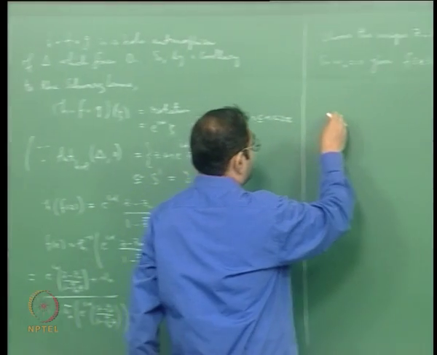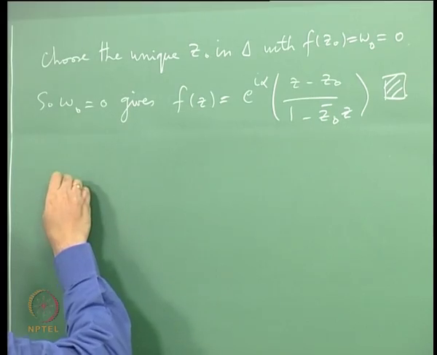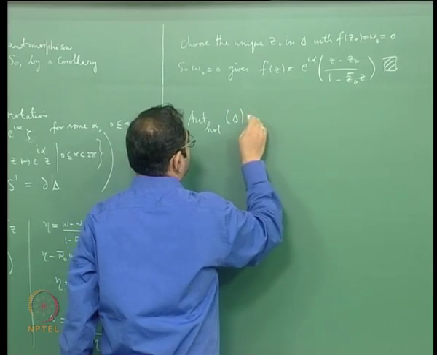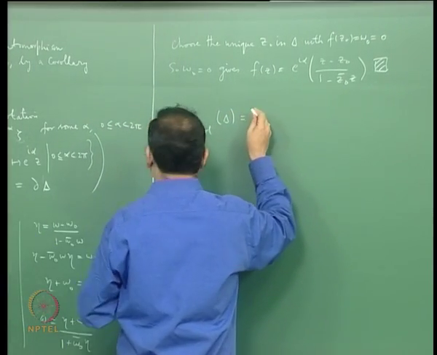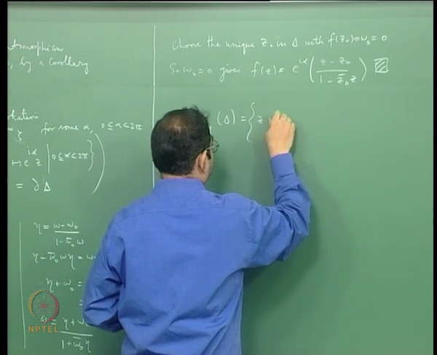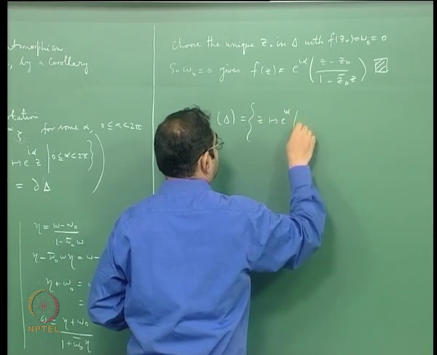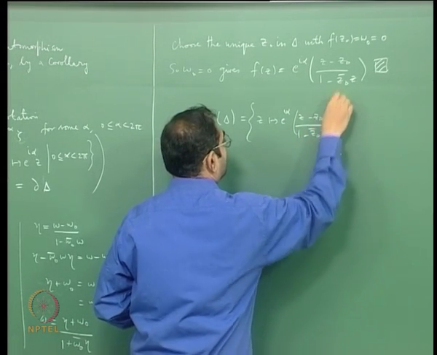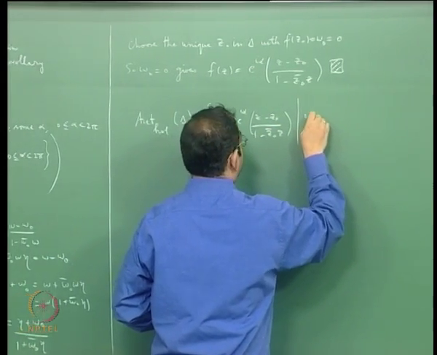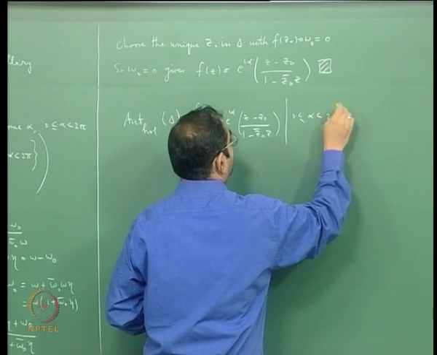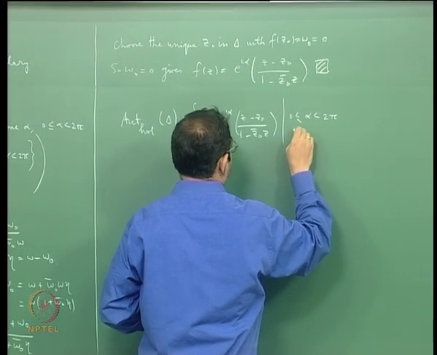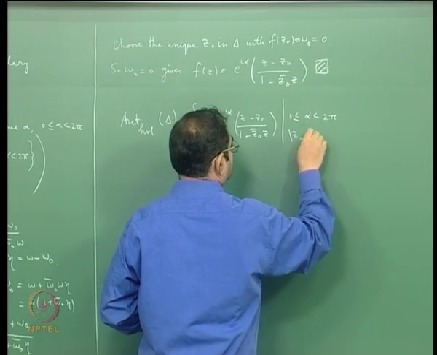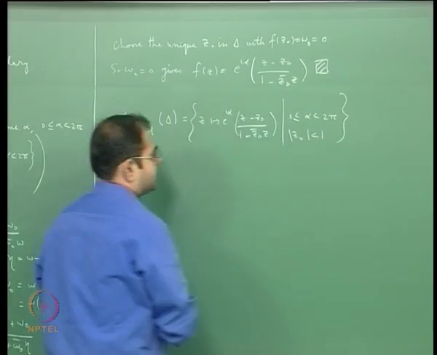So what will happen is that if you take the holomorphic automorphisms of delta, that I have written down, the set of all maps of the form z going to e to the i alpha into (z minus z naught) by (1 minus z naught bar z), where alpha is an angle taken mod 2 pi and z naught is a point in the unit disk.